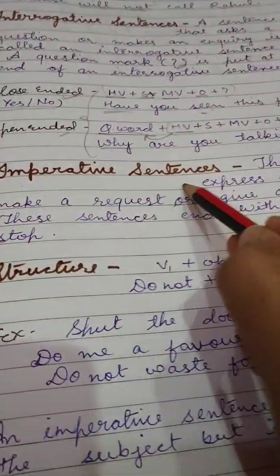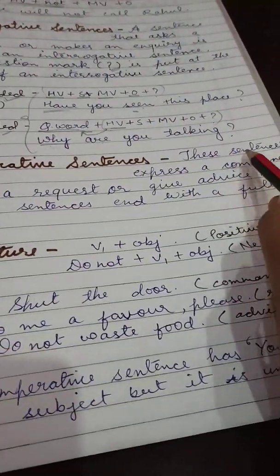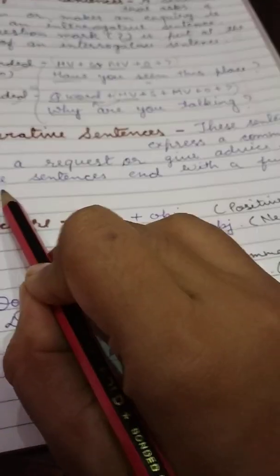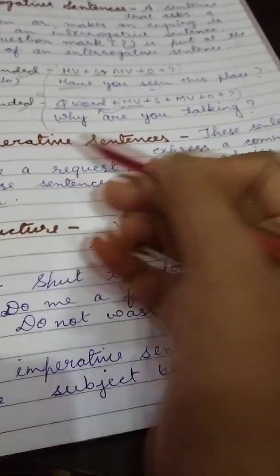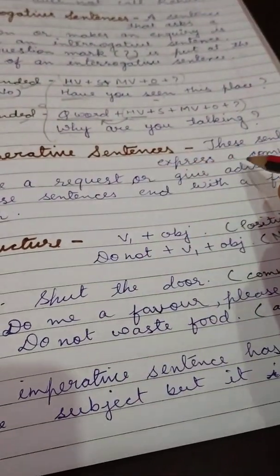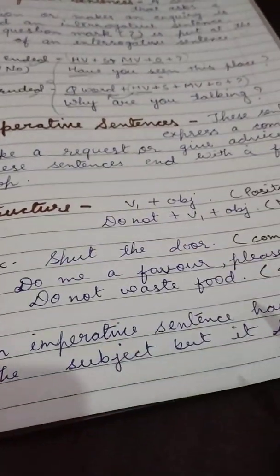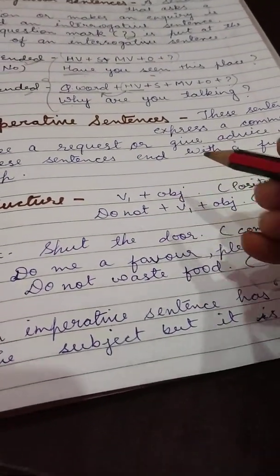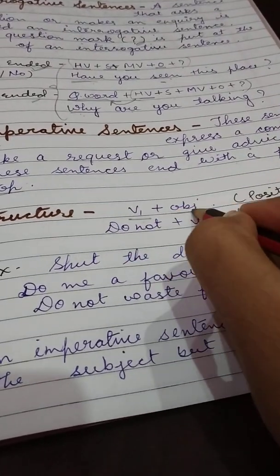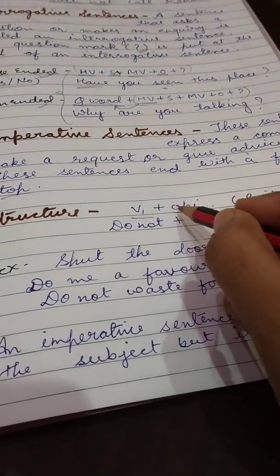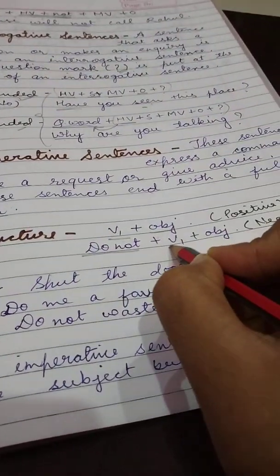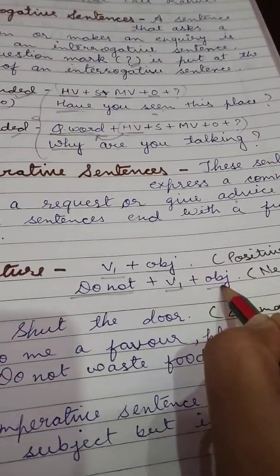Next one is imperative sentence. These sentences express a command, make a request, or give advice. These sentences end with a full stop. This type of sentence expresses command, request, or advice. The structure of this type of sentence: firstly we will write the verb, the first form of the verb, and then the object. If you want to make this type of sentence negative, then first we will write do not, the first form of the verb and the object.